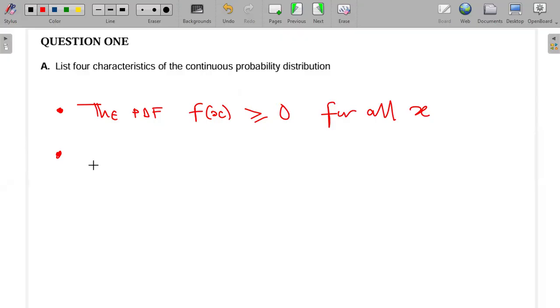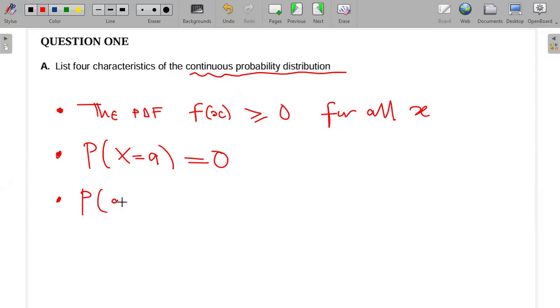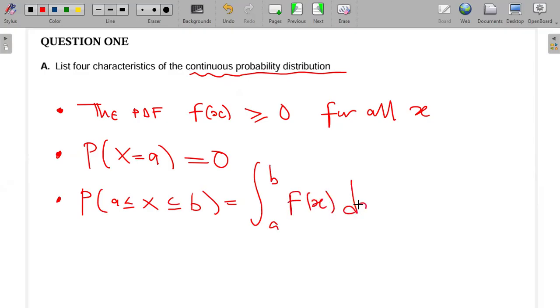And then number 2, we're going to say that the probability that x takes on a single point is actually 0. Okay, so meaning that the probability that x takes on a single point, let's say A, this should always be 0 because we are considering continuous probability distribution. Okay, and then if I have the probability that x is between A and B, this is the same as the integral from A to B of f of x dx.